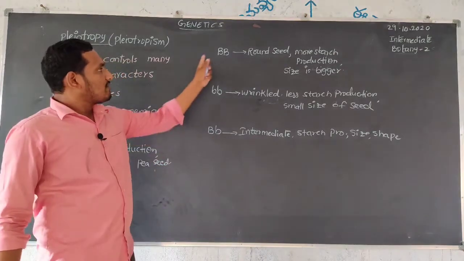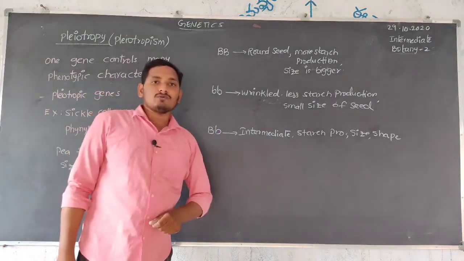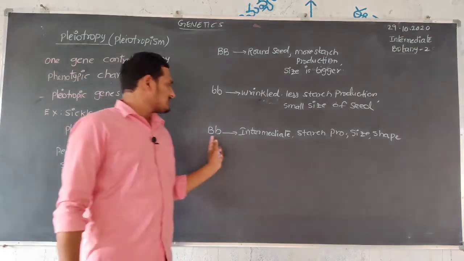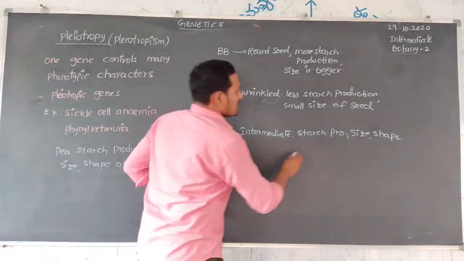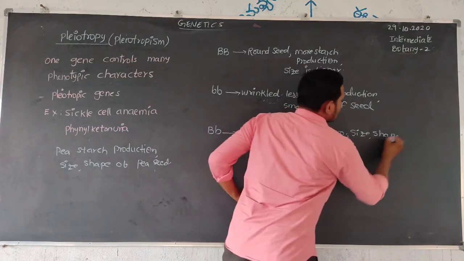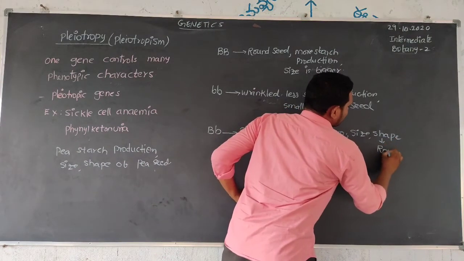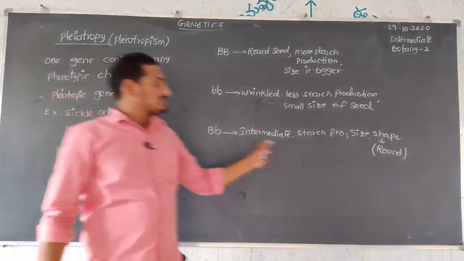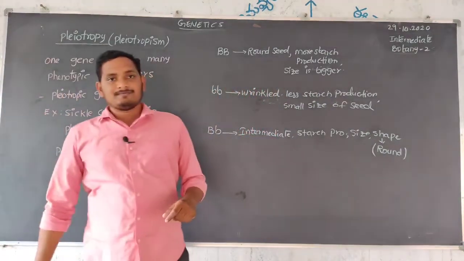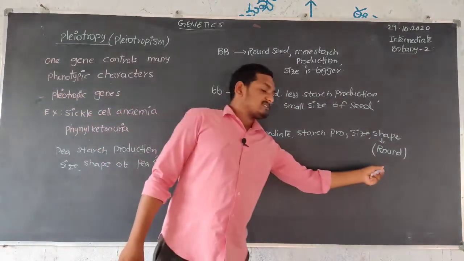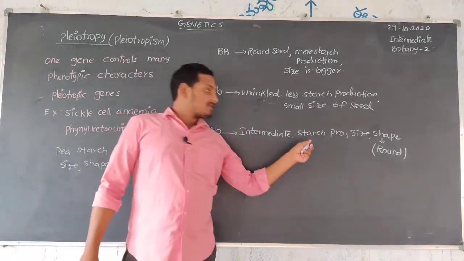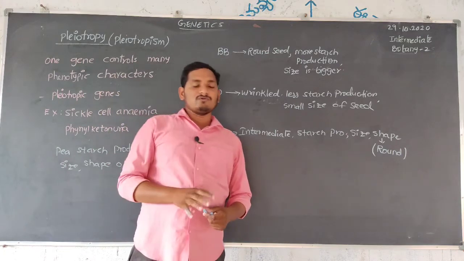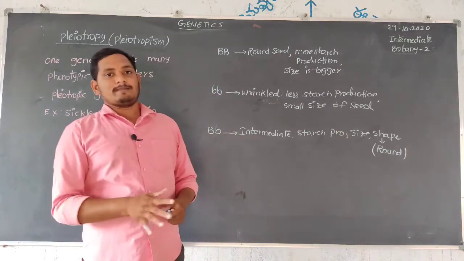Here only one gene controls many functions. The seed is mainly round in shape, because capital B indicates a round character. That's why the seed is round, with medium starch production and medium size, not too long and not too small.